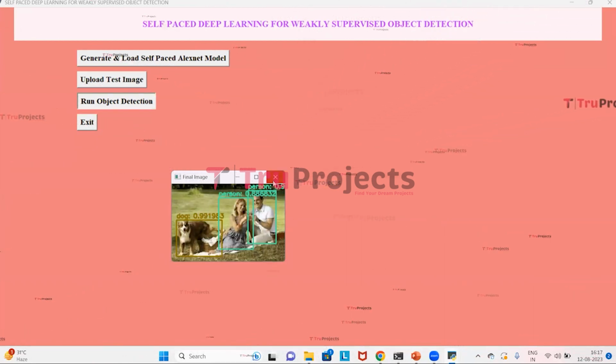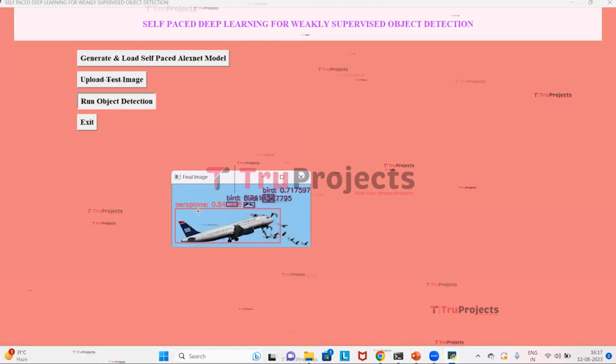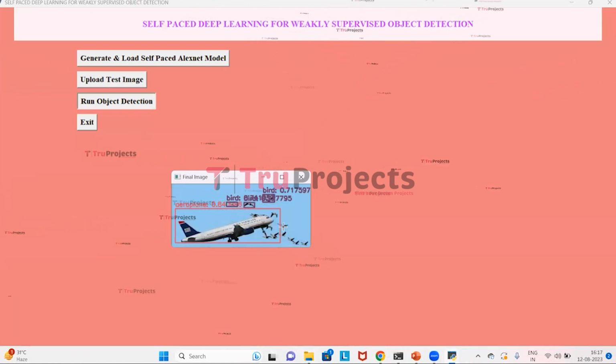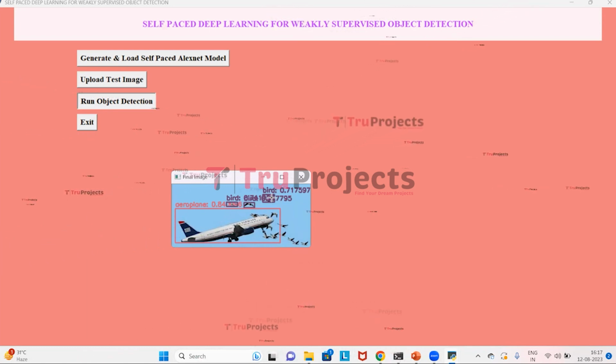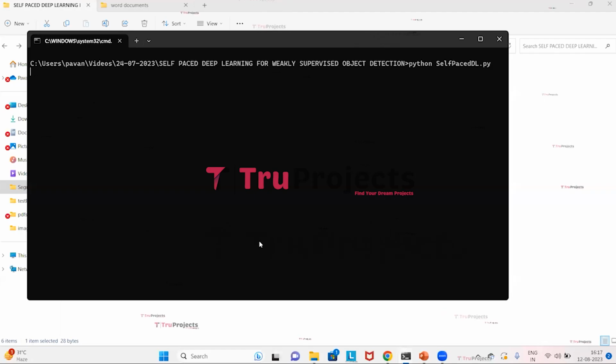Now we'll check with the other image also. Here, an aeroplane is detected with a bounding box, and birds are also detected with bounding boxes. Here are the probabilities of the aeroplane and the birds. Now we will exit this GUI.